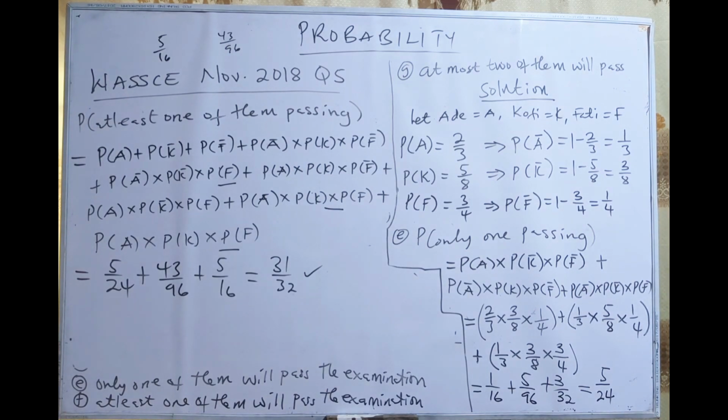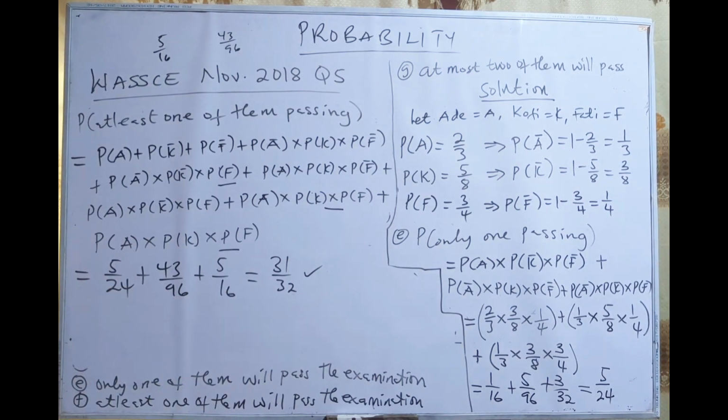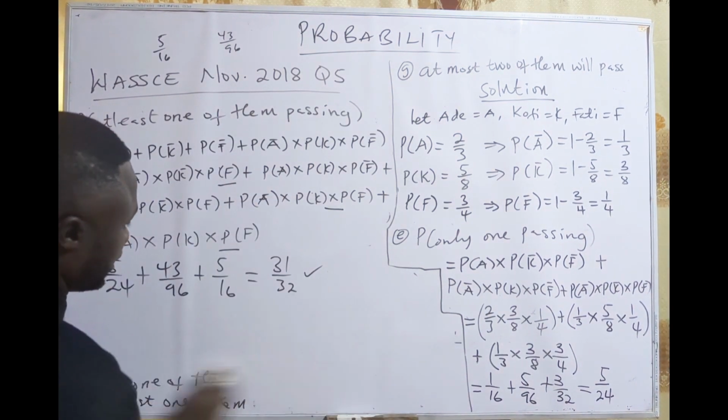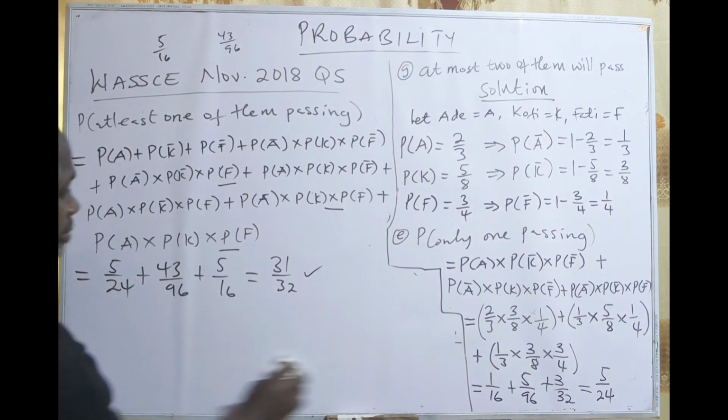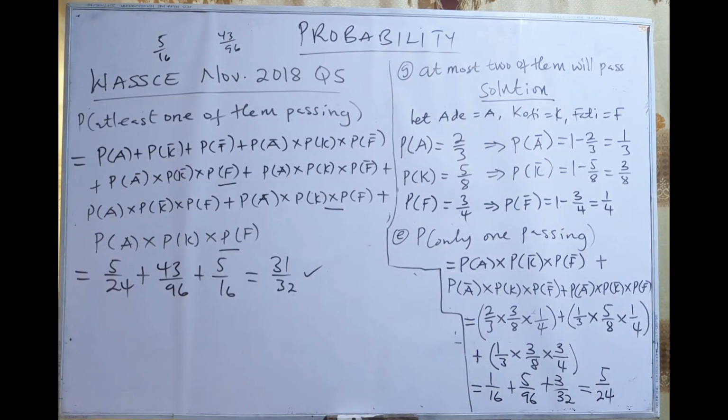Imagine that we had not solved for one of them passing, two of them passing, and all the three passing. It will be very tedious. So there is another way you can work this particular question without stressing yourself going through all this.